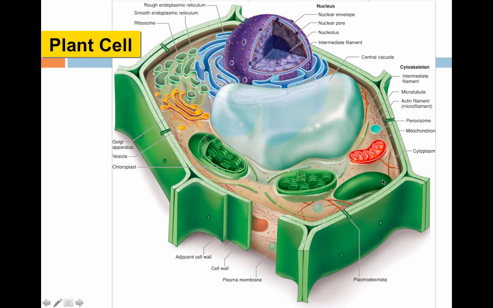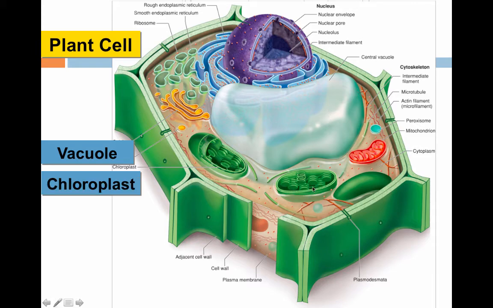This is a plant cell. You should be able to look at this and know it's a plant cell and not an animal cell. And the clues as to whether it's a plant or an animal cell is it contains a vacuole, which animals don't have. It contains chloroplasts, which are these green things that animals don't have. And it has a rigid cell wall on the outside. These 3 organelles would tell you it's a plant cell and not an animal cell.